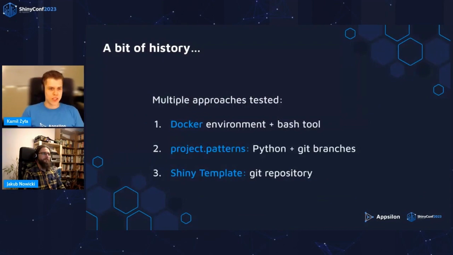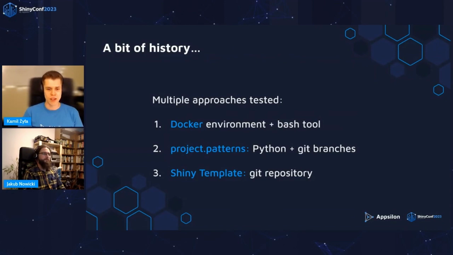Throughout the years, we tested various approaches. At the very beginning, we had a complete development environment running in Docker and a bash tool to manage it. This tool later evolved into a Python tool, and the concept changed. We started having code snippets on branches, and the tool would be used to combine them into project structure for your Shiny application. Then we found that it's complex and kind of difficult to use.